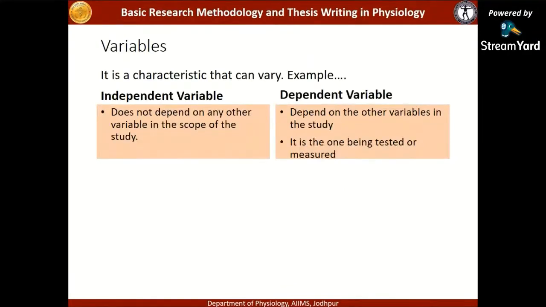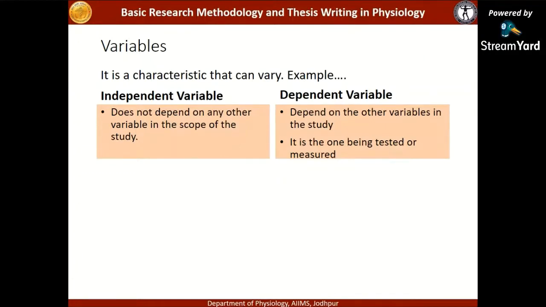A variable, as we all know, is a characteristic that can vary or change. Example, yes, you are saying age, weight, height, blood pressure, pulse rate, all these are variables which can change. It can be either an independent variable or a dependent variable. As the name suggests, an independent variable does not depend on any other variable in the scope of the study.